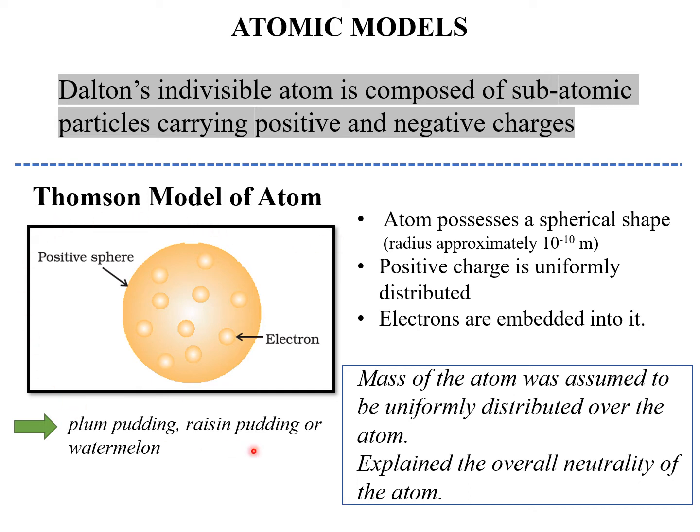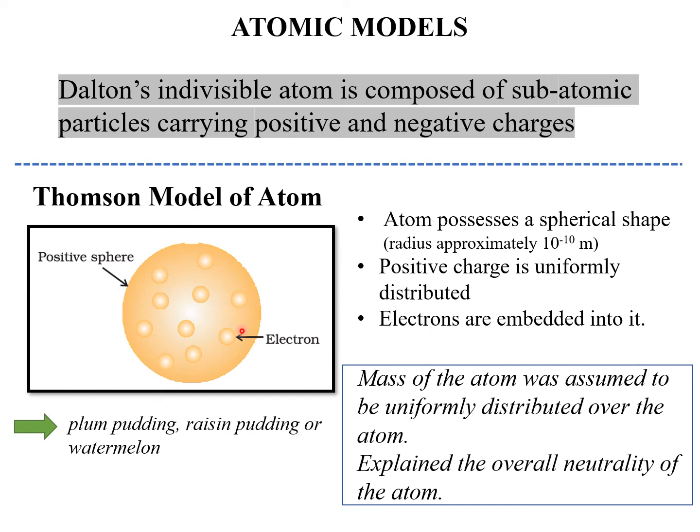So this is what Thomson's model of the atom looks like. It has a spherical atom, which is positive in nature. It consists of a positive sphere with a radius approximately equal to 10 to the power of minus 10 meter. And in this sphere, the positive charge is uniformly distributed. He proposed that the electrons are embedded in this positive sphere in such a way as to gain the maximum stability.